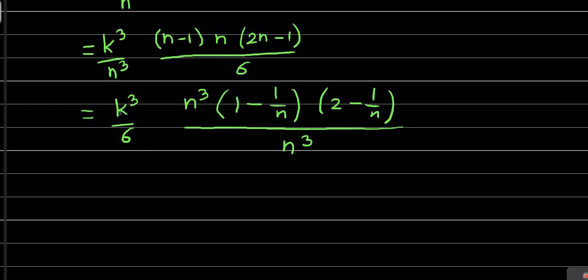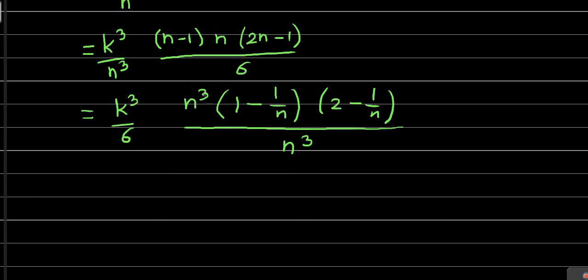See here, from this n, 1 n is present here. 1 n we have taken from the term n minus 1, and we are left with 1 minus 1 by n after taking n common. And 1 n we have taken common from the term 2n minus 1, so we are left with 2 minus 1 by n. So n into n gives n cube into 1 minus 1 by n for the n minus 1 term, and for the 2n minus 1 we got 2 minus 1 by n.